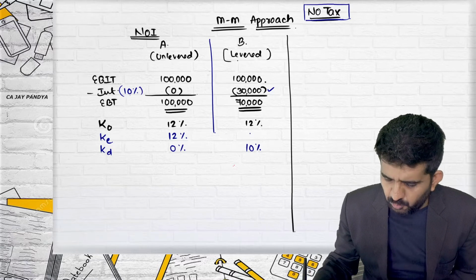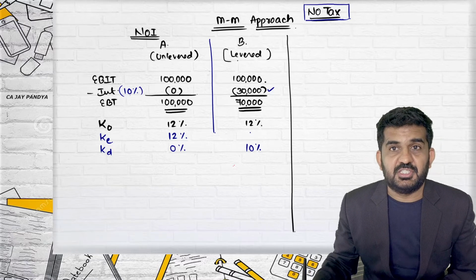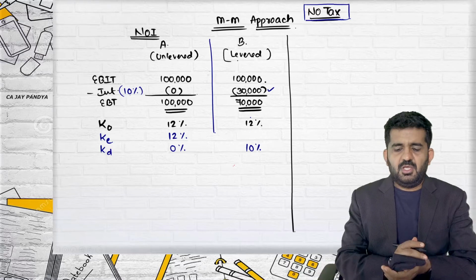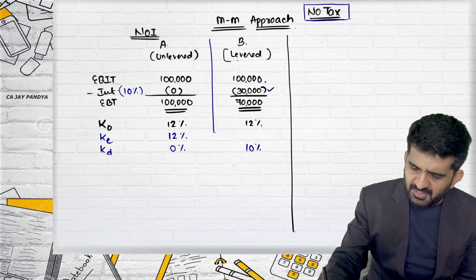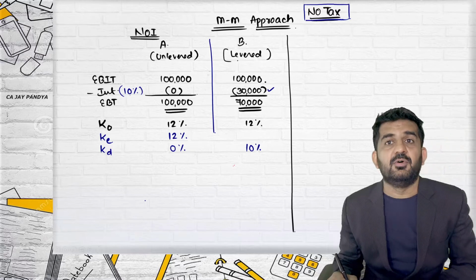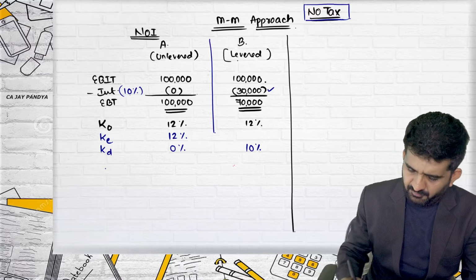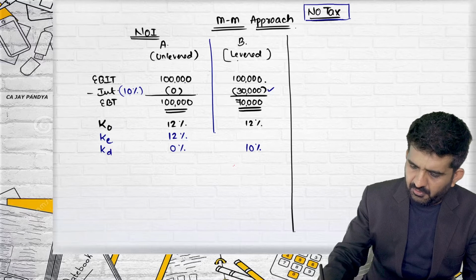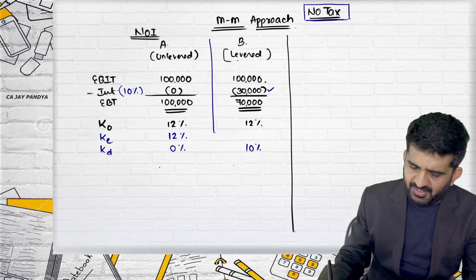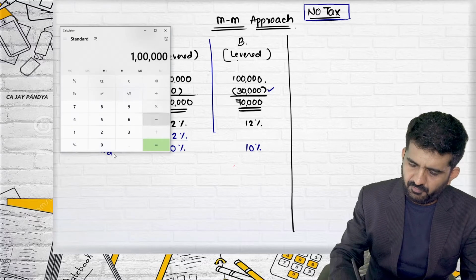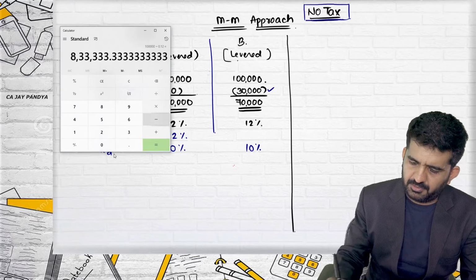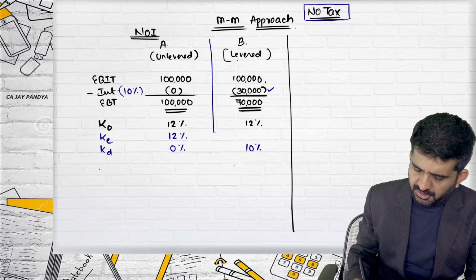How do we find out KE in this case? Please try to concentrate. First we find out the value of a firm. What will be the value of the unlevered firm? Which will be 1 lakh rupees divided by 12%, which is 8,33,333.